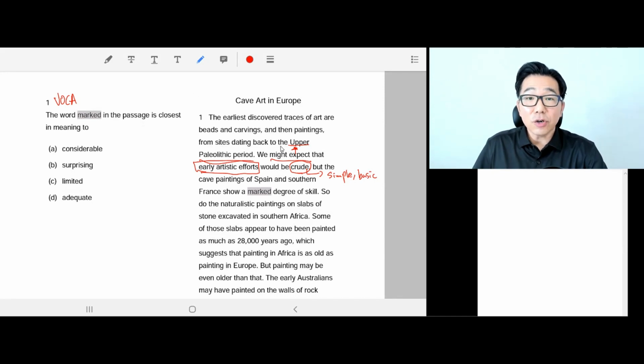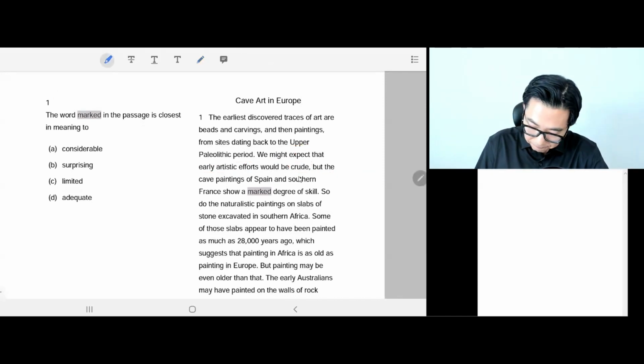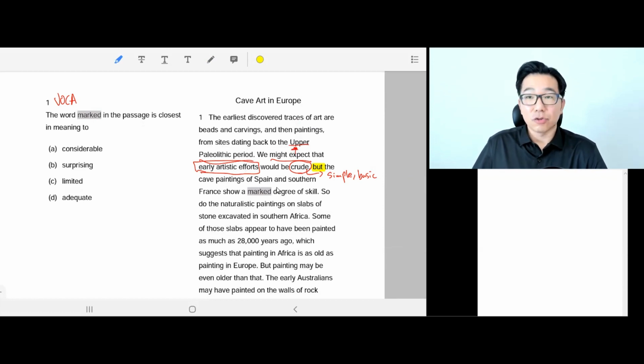Okay, so that's crude. So we might expect that early artistic effort would be crude, naturally, because it's so long ago. But, okay, so the most important word here, but. So we already know the meaning of this sentence. This sentence must say the early artistic effort of mankind from the Upper Paleolithic period was not crude.